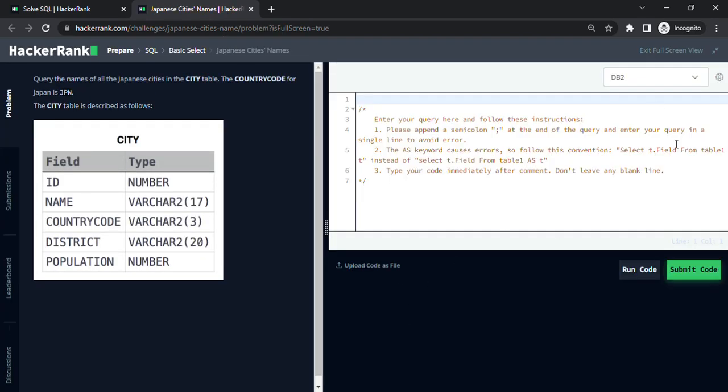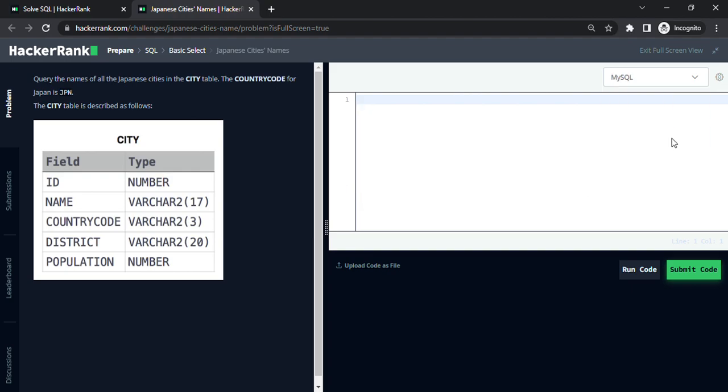Now the first thing that we will do is we'll select MySQL as a server. And now let's look at the question. Query the names of all the Japanese cities in the city table. The country code for Japan is JPN. So I have to query all the records which have country code Japan, and I have to get just the names. So basically there are two conditions. The first condition is I have to get just the names, and the second condition is country code should be Japan. So let's write a query for it.